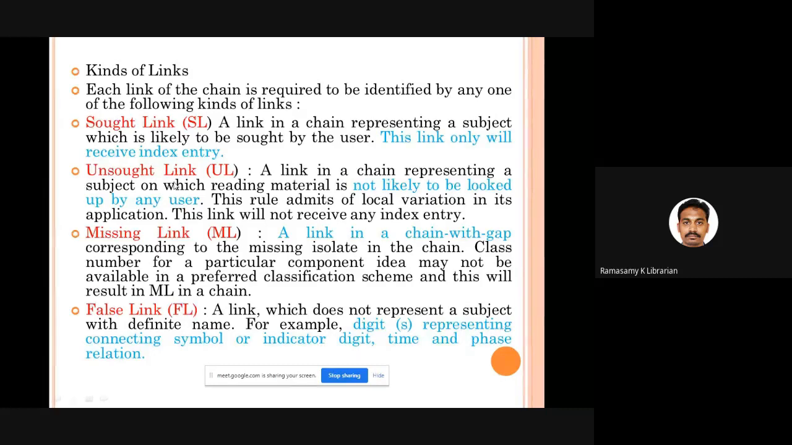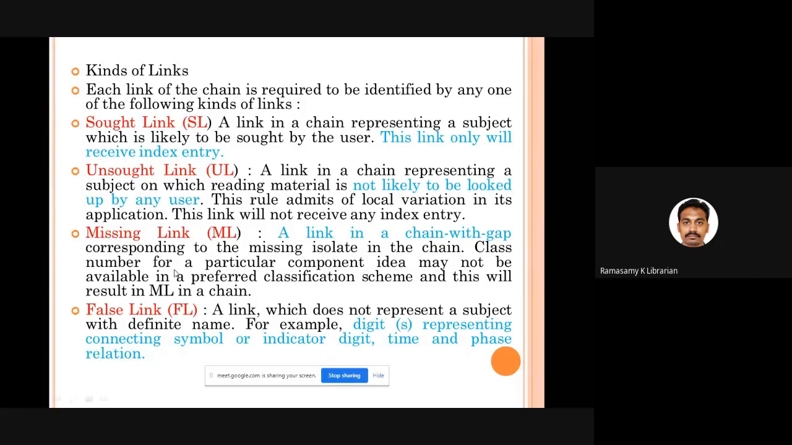What is an unsought link? I feel that in my library, users may not come and ask for the material using these particular keywords. This is not sought by my users. So an unsought link is not expected by the users. Actually, it is subject to variation. If you feel that in your library your readers will come and ask for that information under that particular keyword, you can always use it, absolutely no problem.